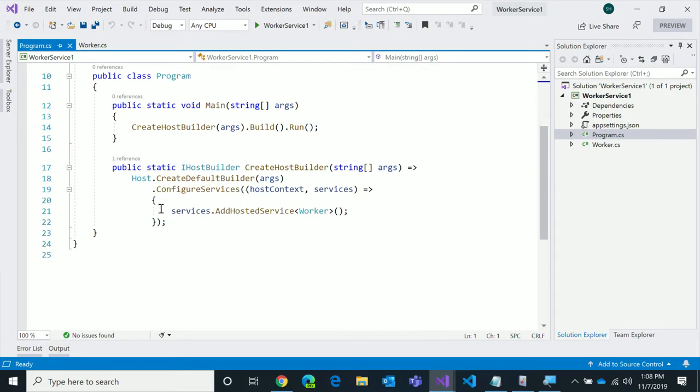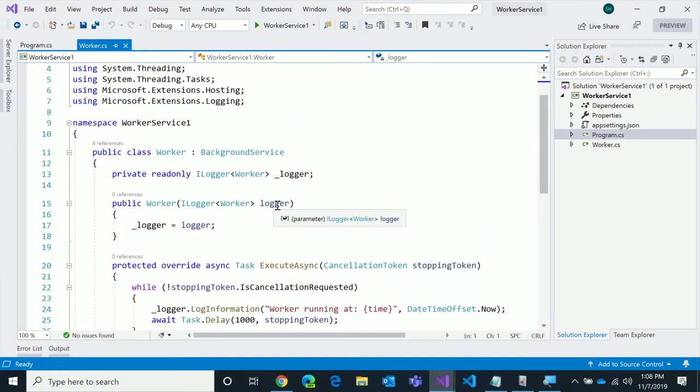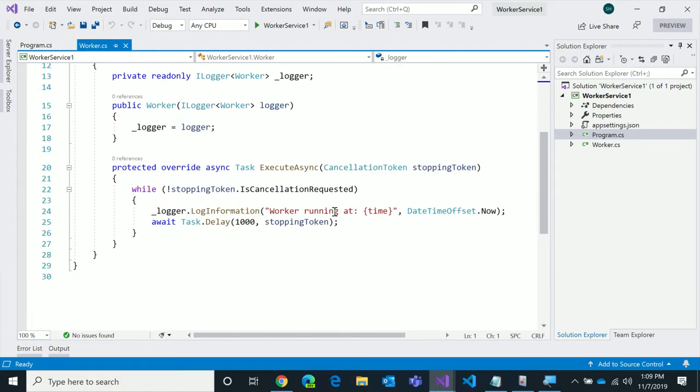And so you can see in my code here, it says AddHostedService Worker, and then here's my worker. All it is is a class that derives from BackgroundService, and it has a constructor where we would inject all of those things you said before. We can inject memory caches and configuration, all that stuff, logging that's here. And this is a really exciting service. It loops forever, writing to the log. So it's not super exciting. But I do want to show how easy this stuff is. So I'm going to change that information to warning.